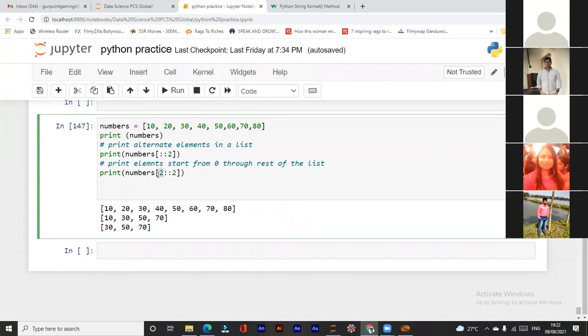Right. So whatever function it performs, it will skip one, but it will start from where? Index number 2. So this is 0, 1, and 2. So it will start from 2, skip one element and take the other element. So 30, then it will take 50, then 70. The 2 is nothing but it will take the second element. Let's try 3.